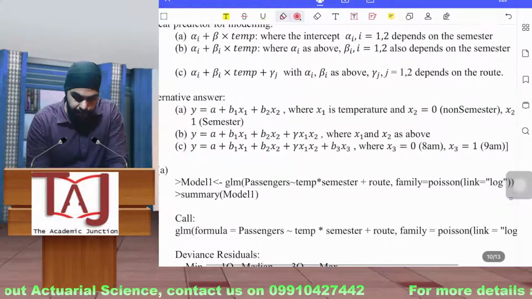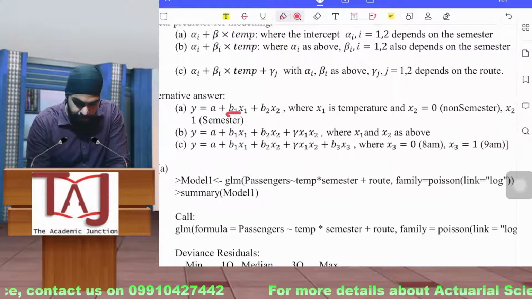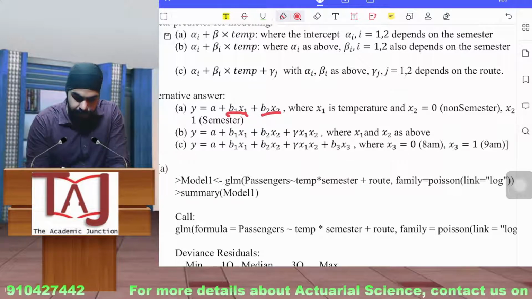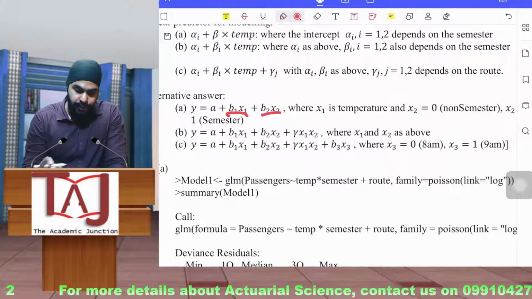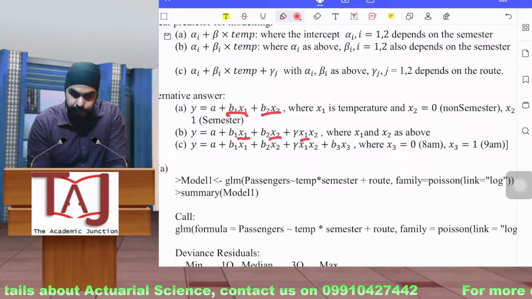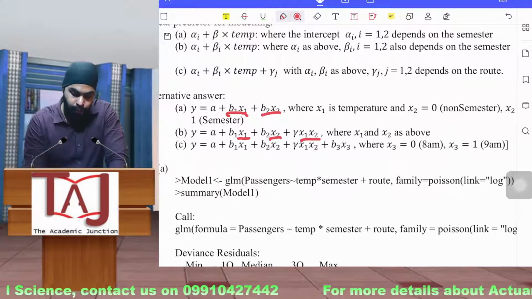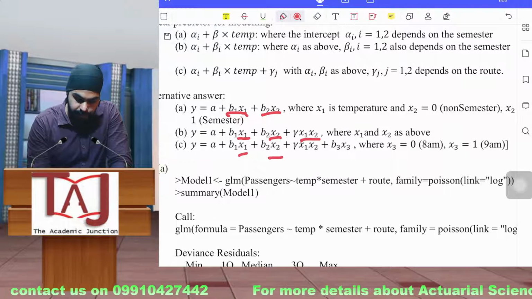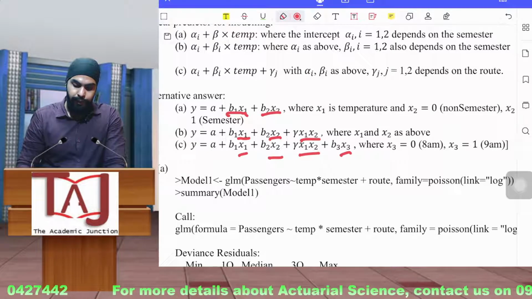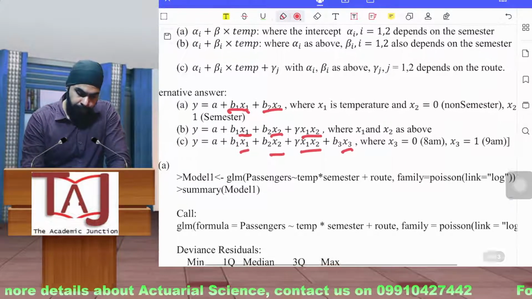So let's say X1 is temperature and X2 is semester. The second was temperature into semester, so temperature, semester, and their interaction. And the third was temperature into semester plus route, so temperature, semester, the interaction, and route. So these are the different variables that will be used in the explanation of the model.